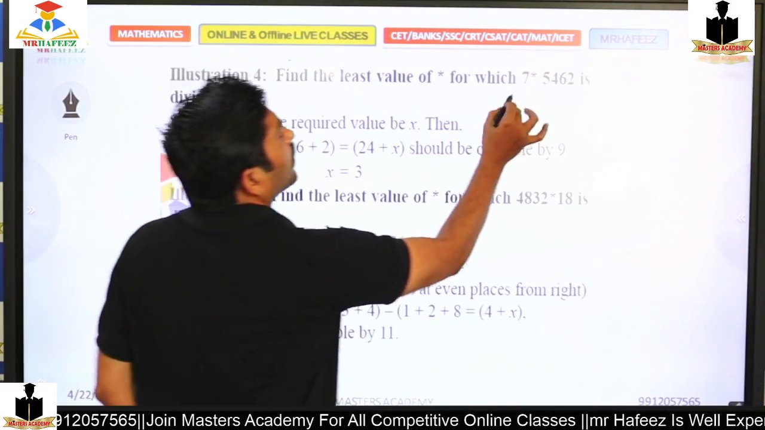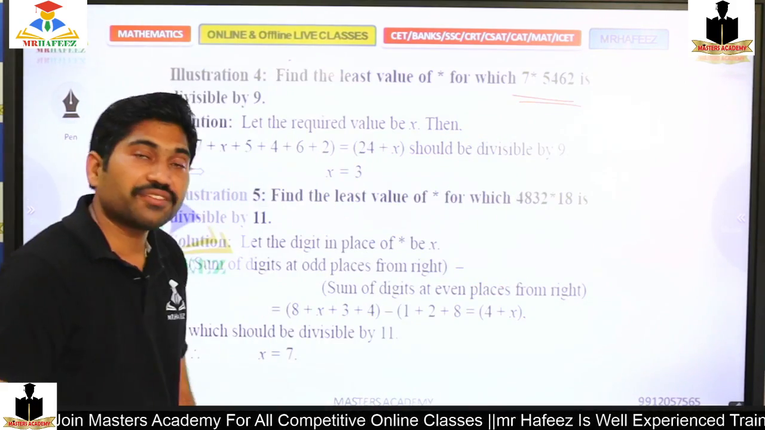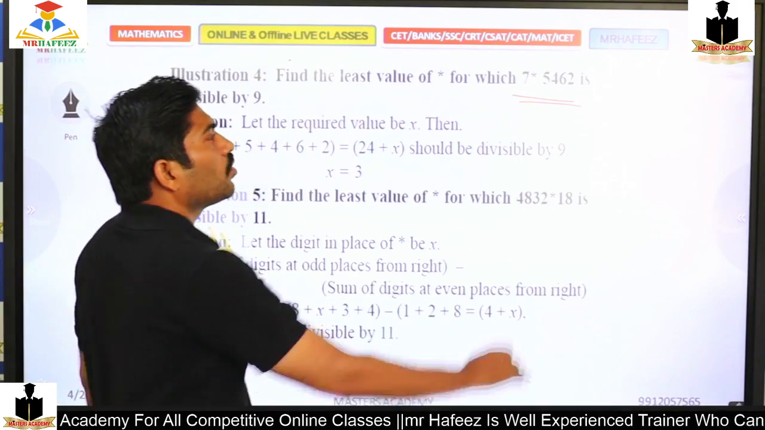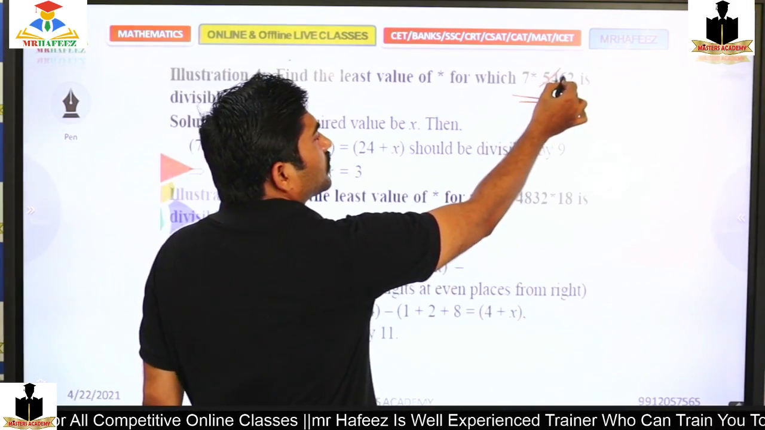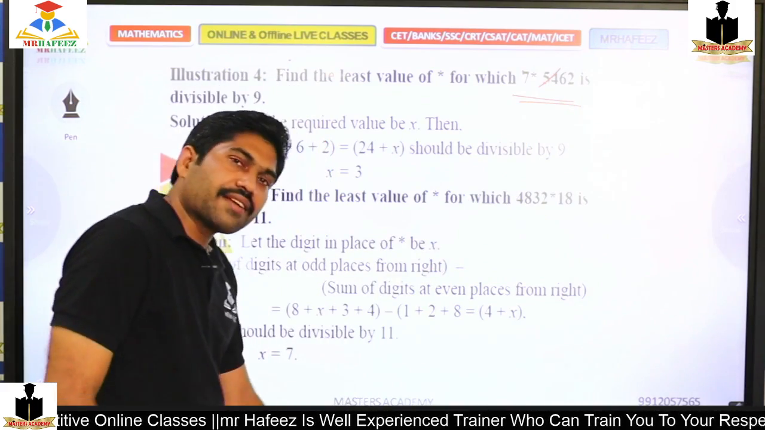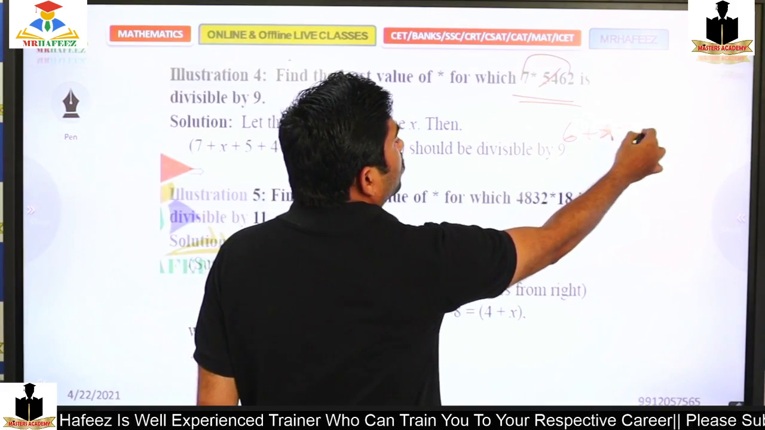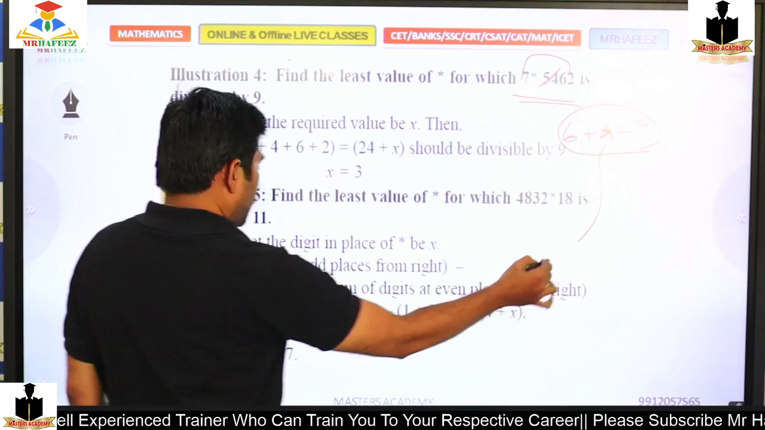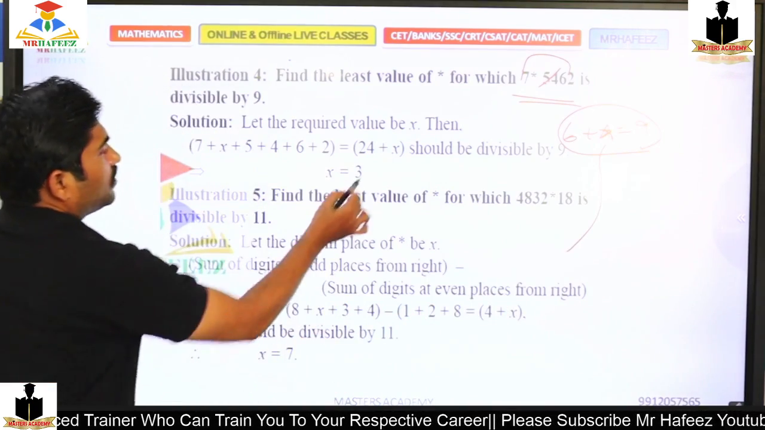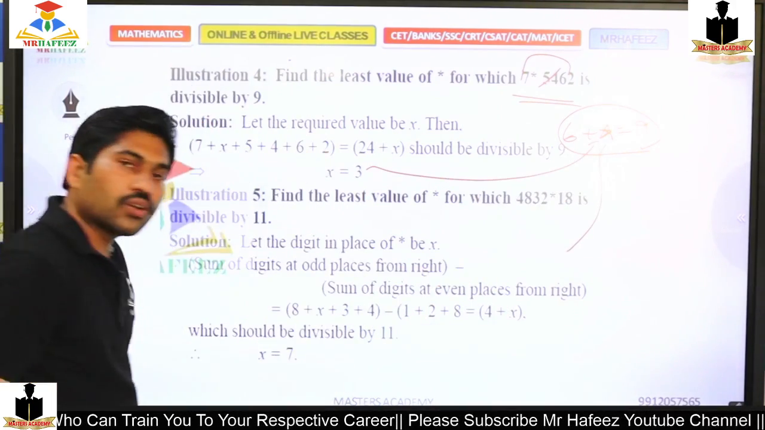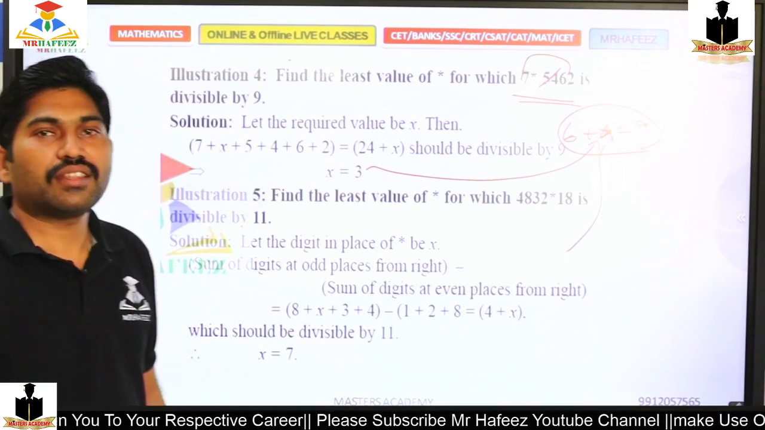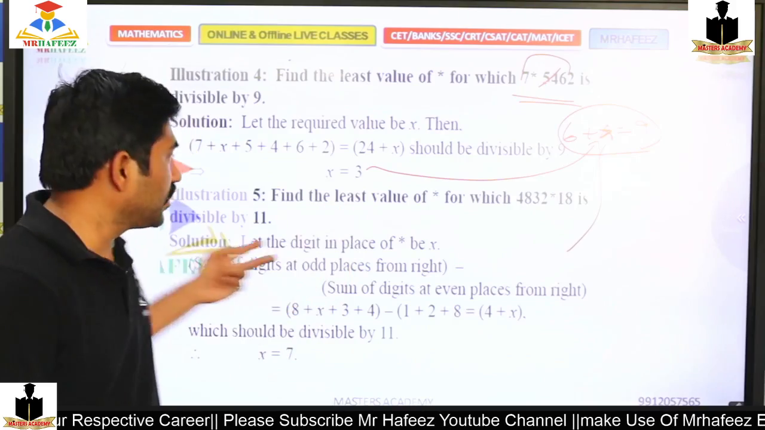Assuming that this is a number which is divisible by 9. So 5 plus 4 is 9, then 6, 7. 7 plus 2 is 9. Then 6 plus star should be 9, so that is equal to 3. So in place of star, if I keep 3, then it can be divisible by 9.